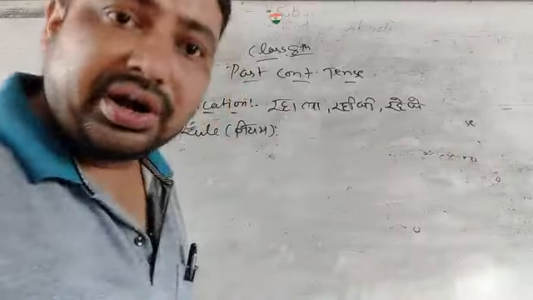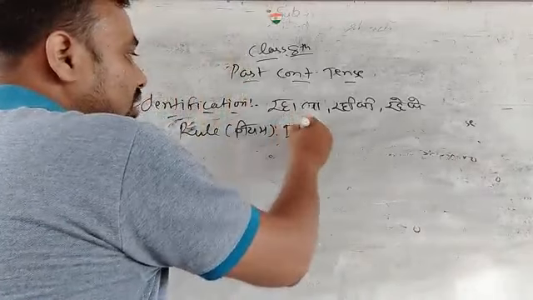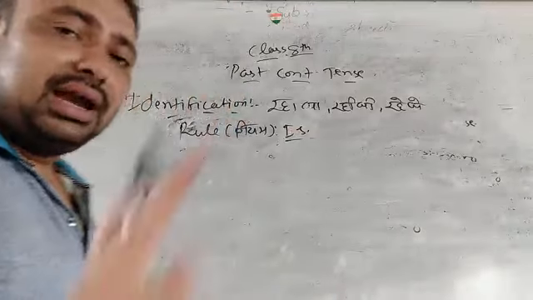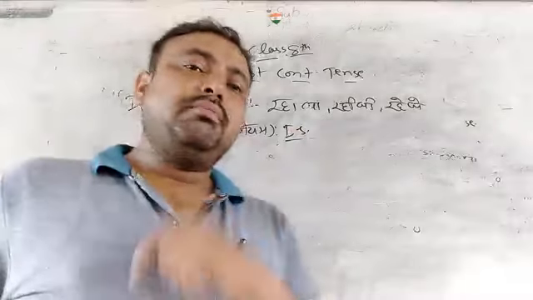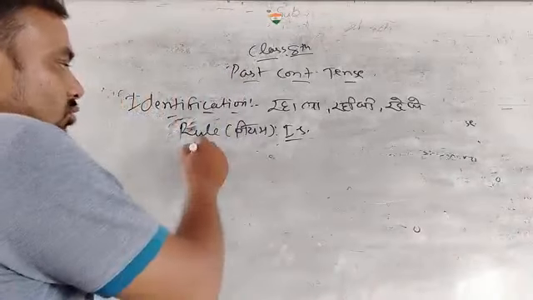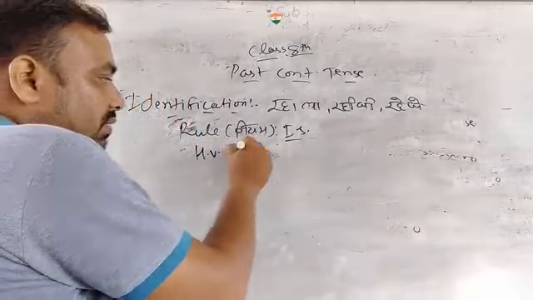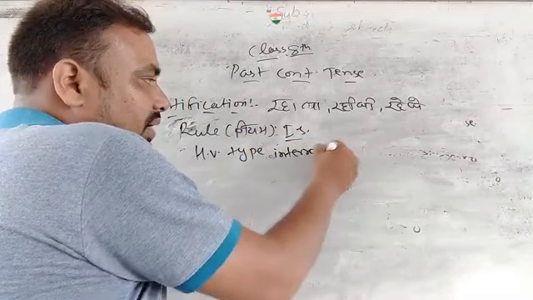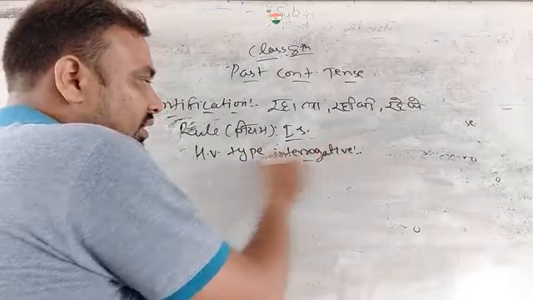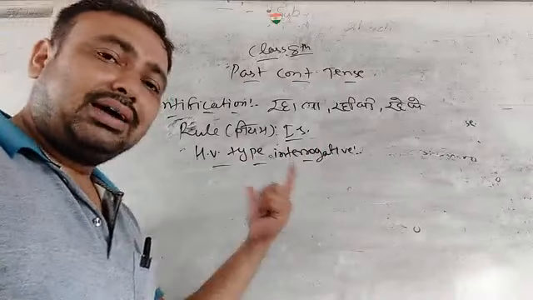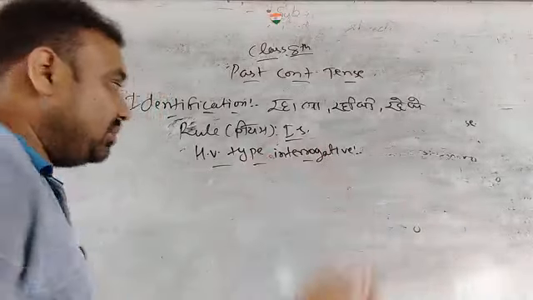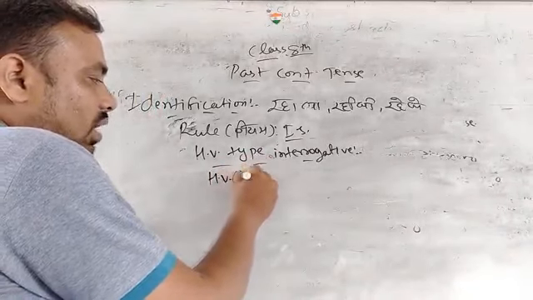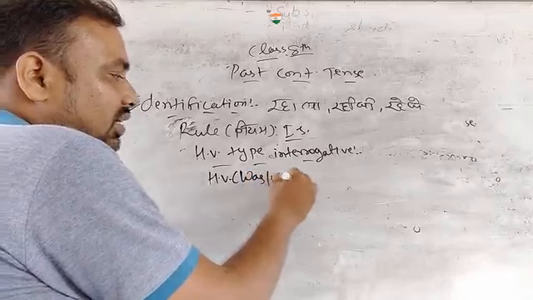Now we see the interrogative sentence. How to make an interrogative sentence? There are two kinds of interrogative sentence. One starts with the helping verb, another starts with the main WH type. First of all we see the helping verb type interrogative. पहले हम क्या देखेंगे कि सहायक क्रिया से शुरू होने वाला प्रश्नवाचक. ओके, तो first of all we put the helping verb here. Why do we put the helping verb first?